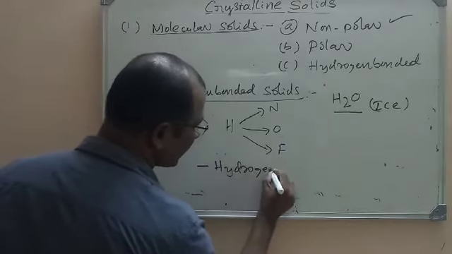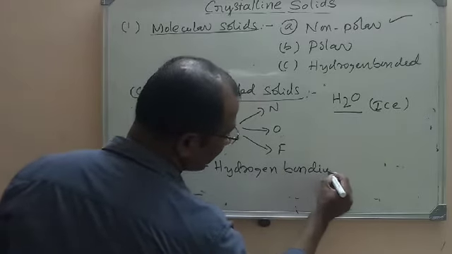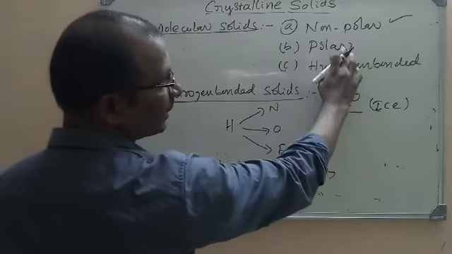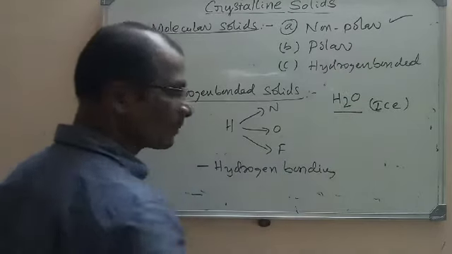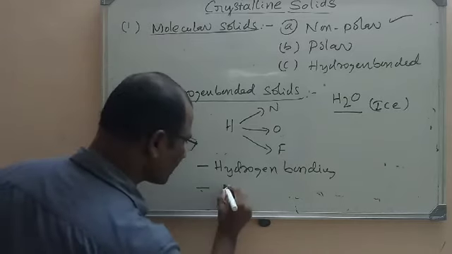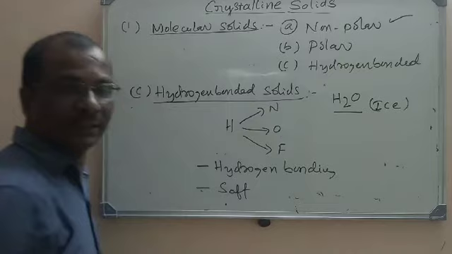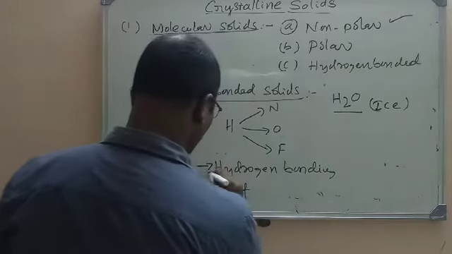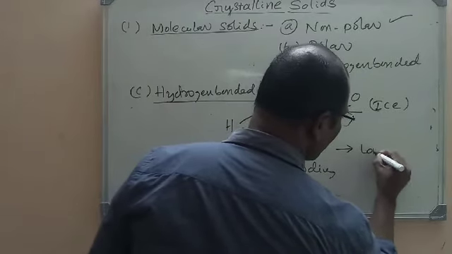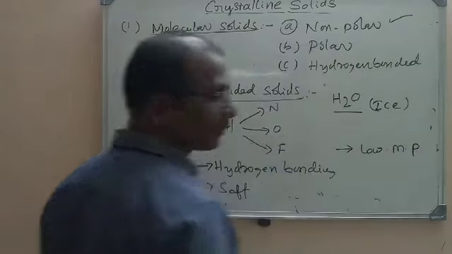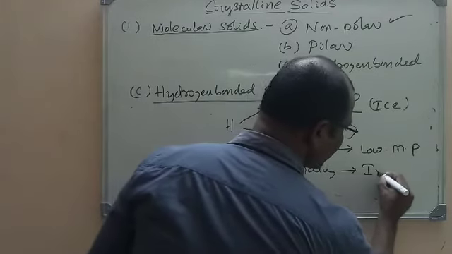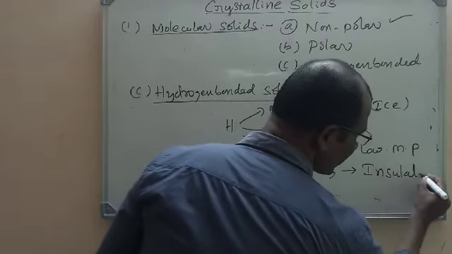Here dispersion forces, here dipole forces, here hydrogen bonding. And these are also soft. And next characteristic, they will also have a low melting point, and they are also electrical insulators.